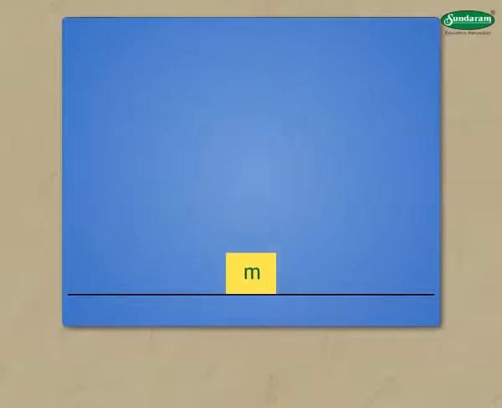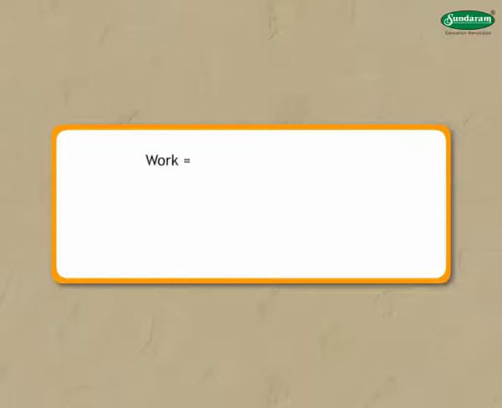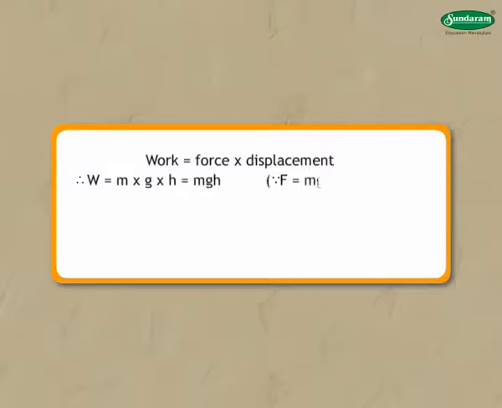To lift the body above the surface of the earth, we will have to do work against this force of gravity. Work is equal to force multiplied by displacement. Therefore, work = m × g × h, since F = mg and s = h.